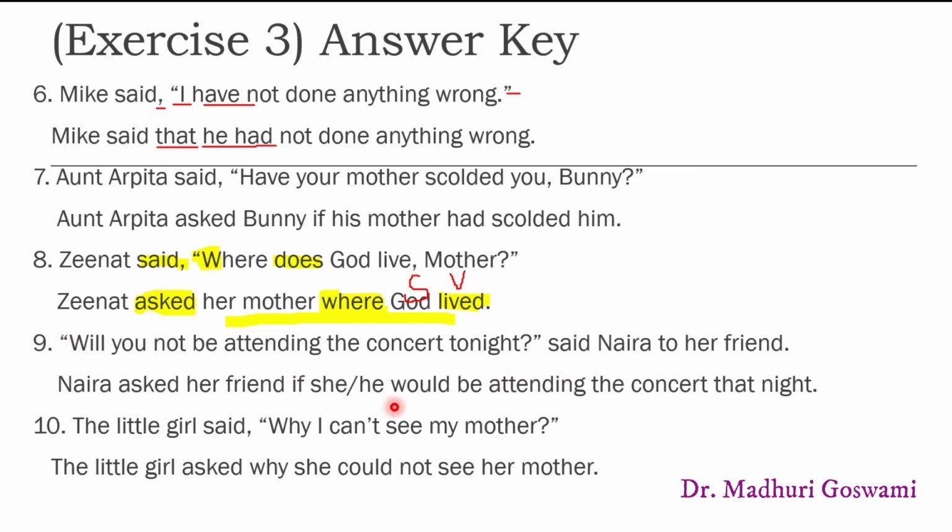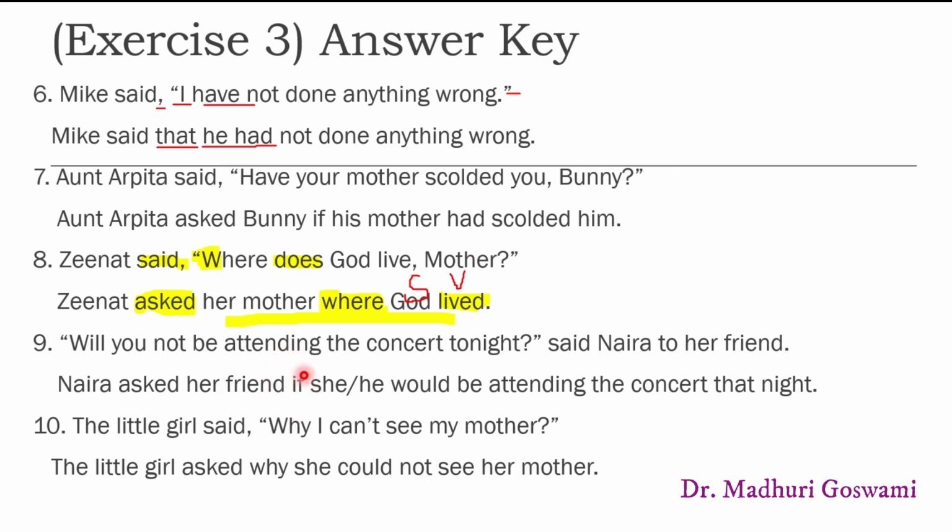Dear students, इस एग्जाम्पल में reported clause पहले लिखा गया है और reporting verb बाद में. But in the indirect speech, we almost always put the reporting clause first. So Naira asked her friend. As it's a question, that is a yes-no answer question that begins with a helping verb, so we use the conjunction word if.